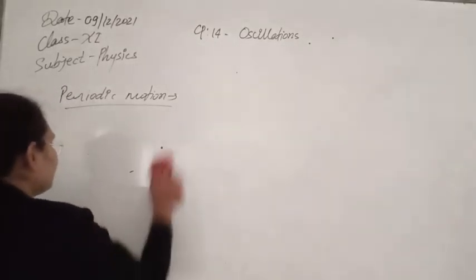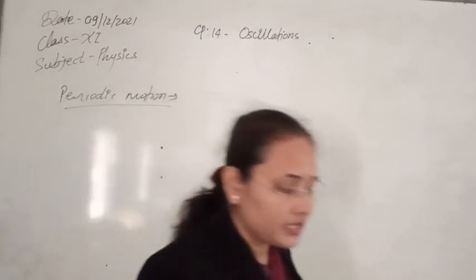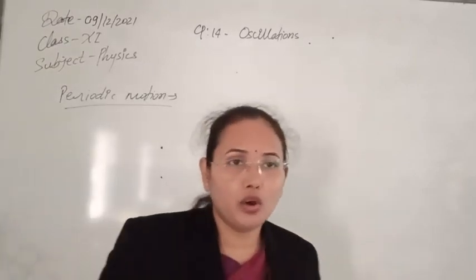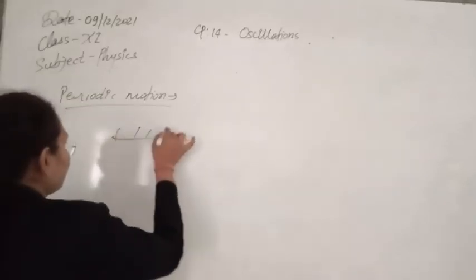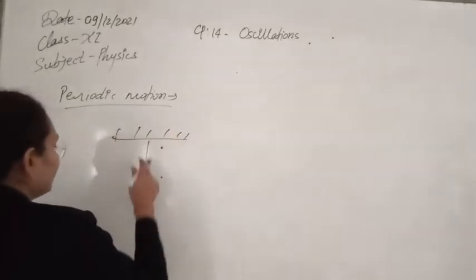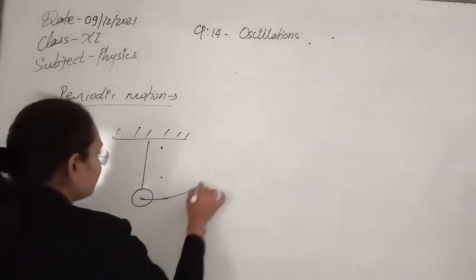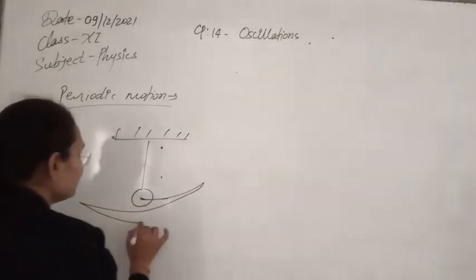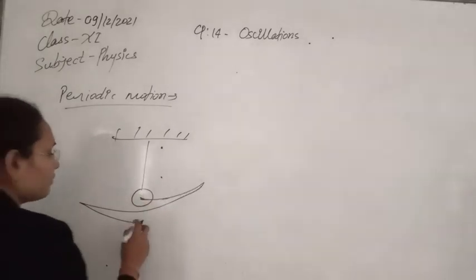Now as we have discussed oscillatory motions, let's see whether oscillatory motions are periodic in nature or not. If we again take the example I told you, the thread and bob situation, and this system starts to oscillate about its mean position, you can see it will go here, again it will come back, then again it will go.